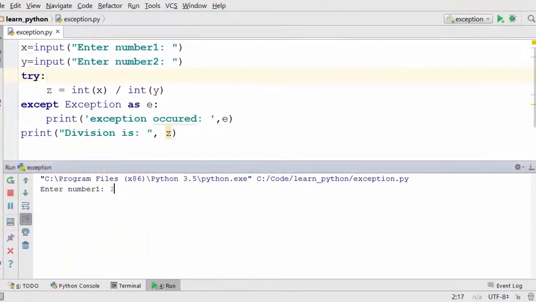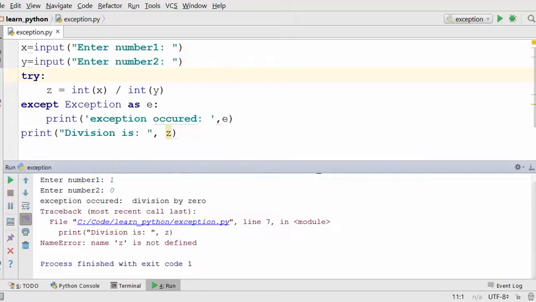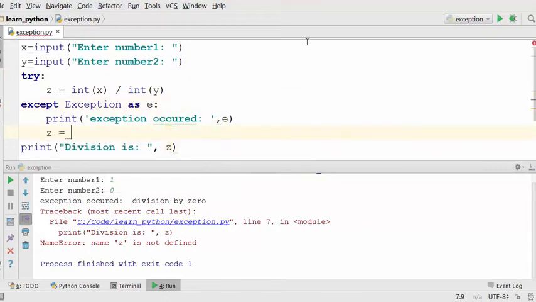Let's first print the exception and see what happens when you run this program. I'm entering the numbers and it is saying name z is not defined. This was another problem. So what I'm doing is, if I cannot divide the number by 0, I'm initializing z as None.